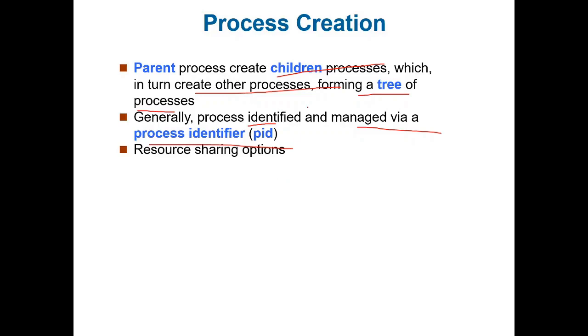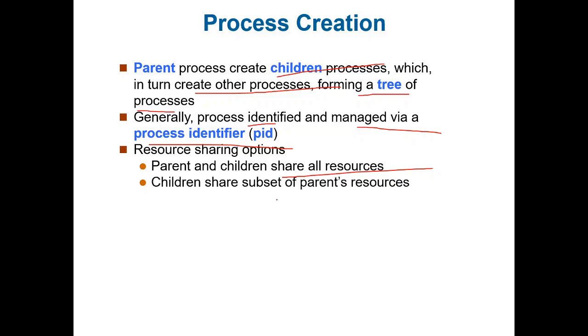Resource sharing options. Parent and children share all resources, as I told you, executing concurrently and simultaneously. Children share a subset of the parent's resources. Whatever resources are assigned to the parent process, the child uses the same resources, a subset of the parent's resources. Or parent and child share no resources. If the parent is not sharing the resources, even the child may not share the resources.